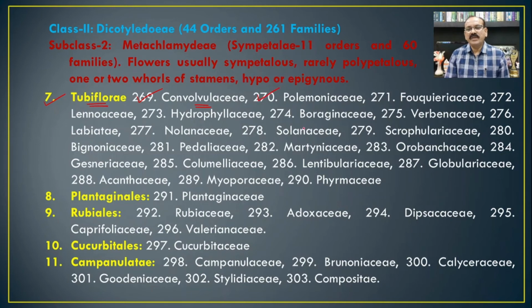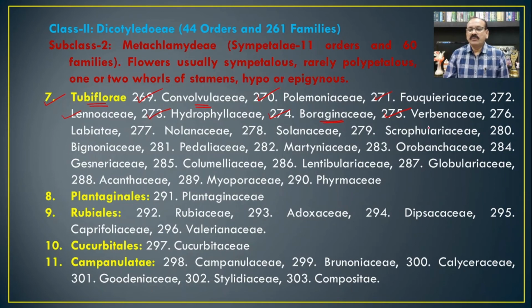Then Polemoniaceae, Fouquieriaceae, Lennoaceae, Hydrophyllaceae, then Boraginaceae, Heliotropium, then Trichodesma, Coldenia. These are the most common members from the family Boraginaceae. Then Verbenaceae, Vitex negundo.